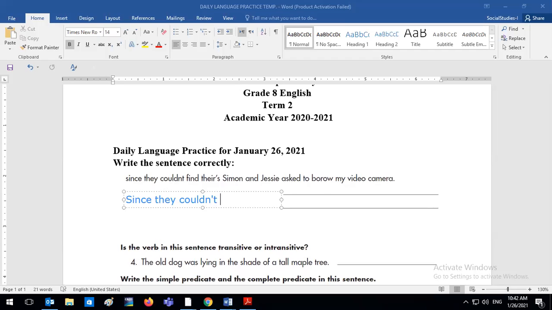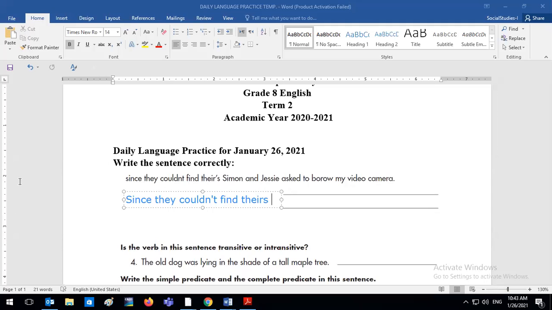And what do we call this? We call it a contraction, guys. It's a contraction for could not. Another mistake, please, Kenzie. There's should not have an apostrophe. Right, because this is a possessive pronoun. Couldn't find theirs, there's no apostrophe. Thank you, Kenzie.